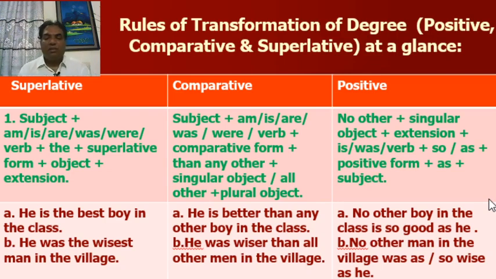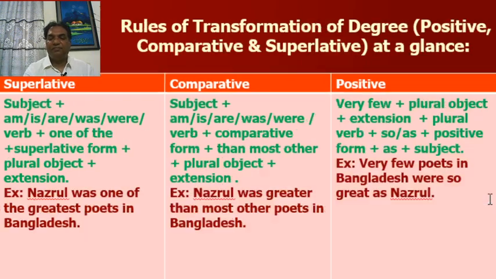When you will use any other, you have to write a singular noun. But when you have to write all other, you have to write a plural noun. Look at the positive form. No other man in the village was so wise as he. This is unsensed.